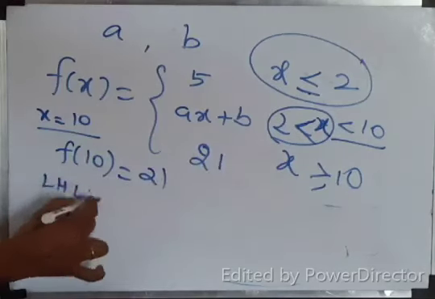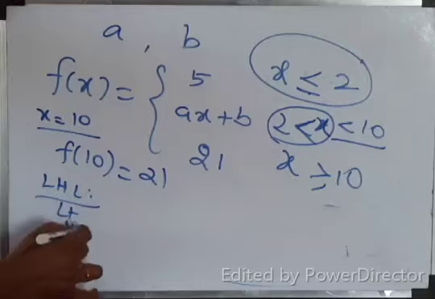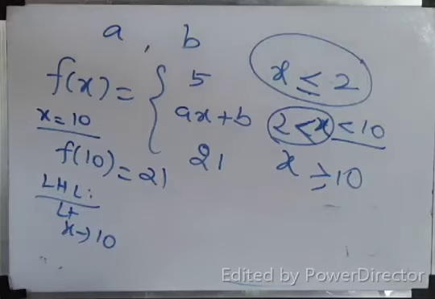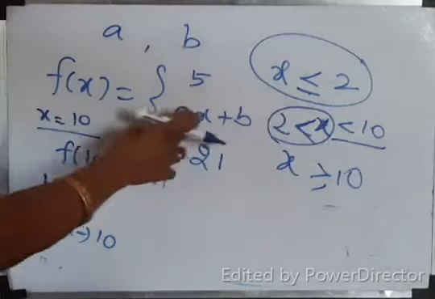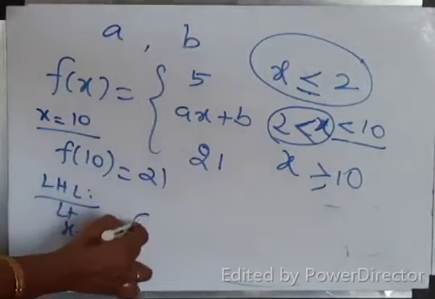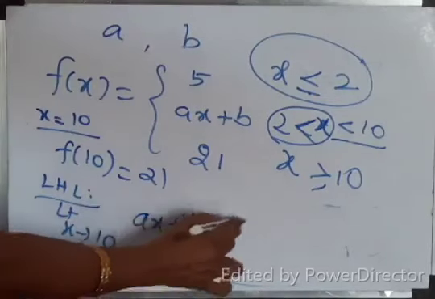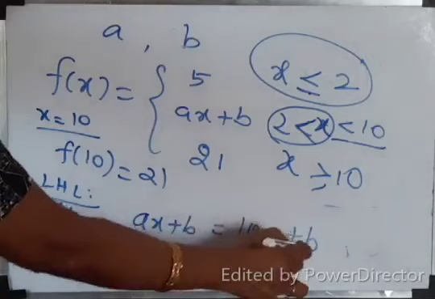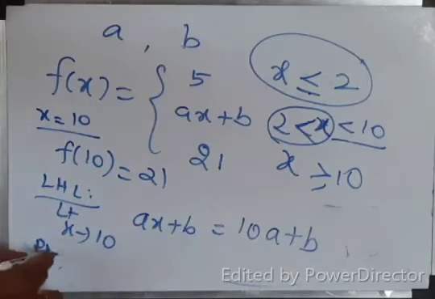Now find out LHL. Limit x tends to 10 minus. 10 minus is less than 10. Less than 10 is ax plus b, isn't it? Ax plus b. That is 10a plus b. Yes. What is my RHL?